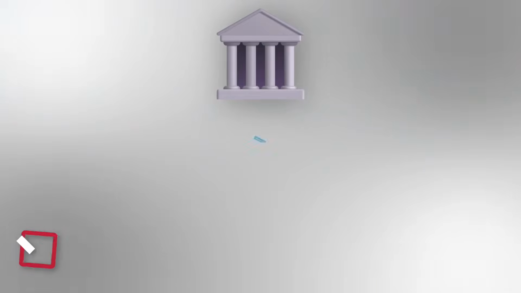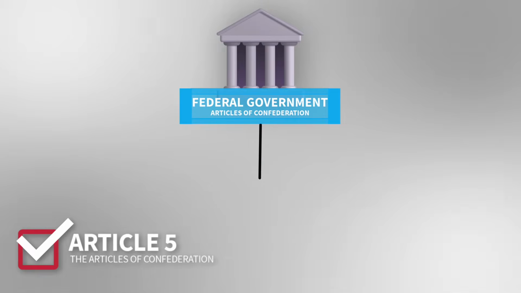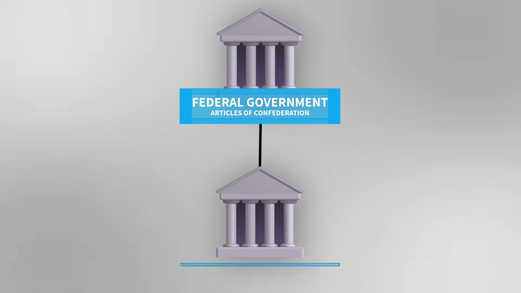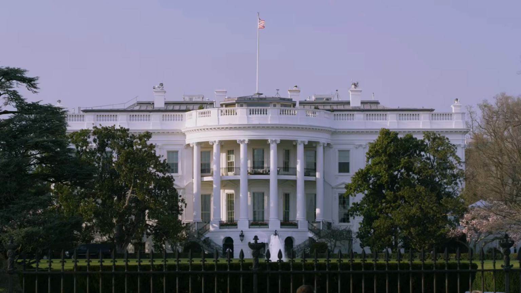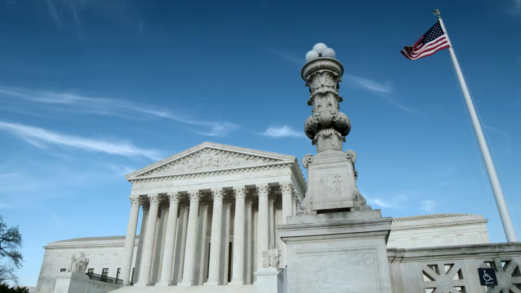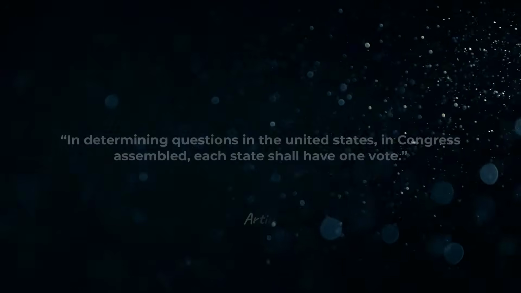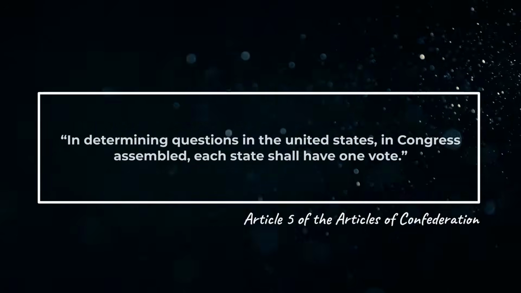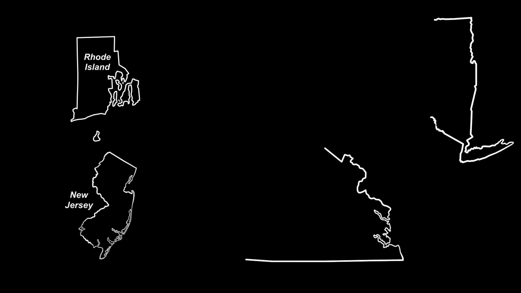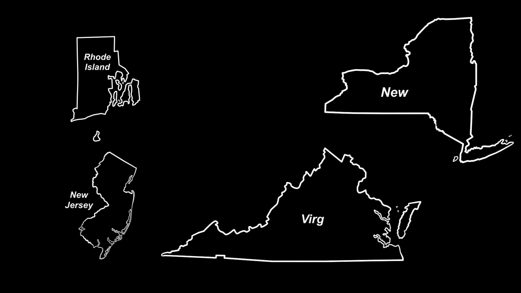Article 5 outlines the structure of the federal government, existing primarily as a single, unicameral legislative body known as the Confederation Congress. Unlike the government we have today, there was no executive branch to enforce laws and no judicial branch to interpret them. When it came to state representation in Congress, state population size was irrelevant. Article 5 states, "In determining questions in the United States, in Congress assembled, each state shall have one vote." This meant that smaller states like Rhode Island or New Jersey had equal representation in Congress and therefore equal say in passing laws as larger states like Virginia or New York.